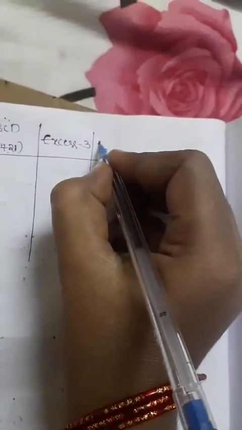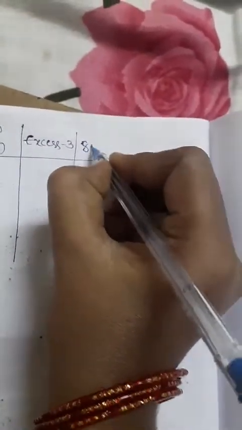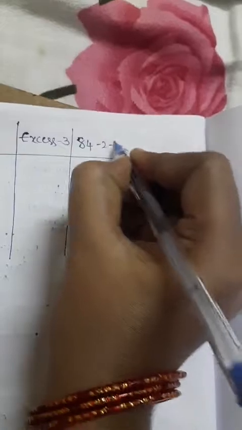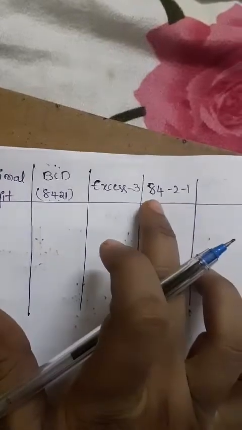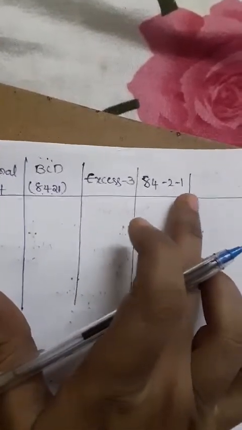The next possible combination is the XS3 code. Another possibility is the 84 minus 2 minus 1 code. This is normal 8421 code, and this is somewhat different, the 84 minus 2 minus 1.